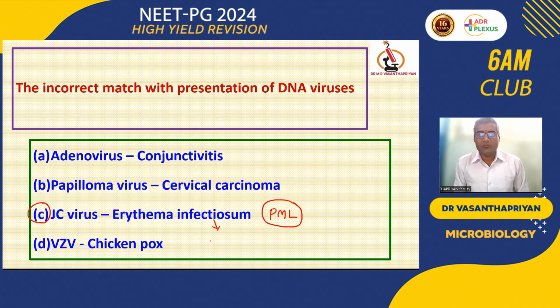So erythema infectiosum is a manifestation of parvovirus. If parvovirus infects in pregnancy, what is the manifestation? It is hydrops fetalis without any involvement of antibody.